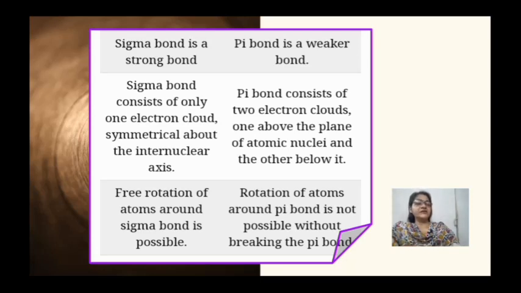In sigma bond there is free rotation of atoms around the sigma bond, whereas in pi bond rotation of atoms around pi bond is not possible without breaking the pi bond. So this was all about sigma and pi bond and the types of overlapping.